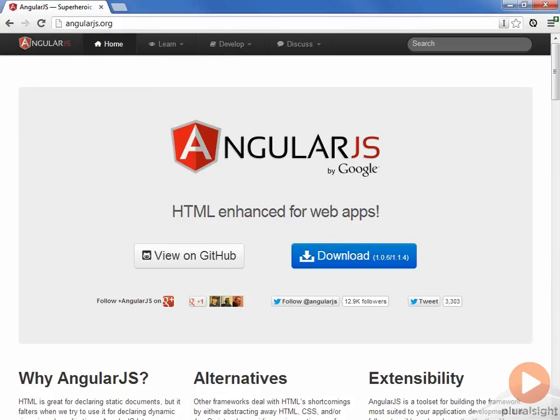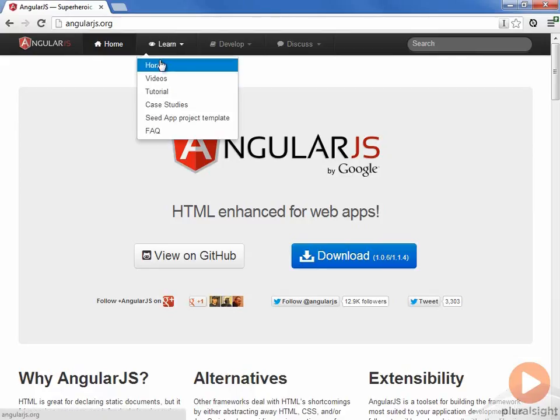Now, one of the last things I want to do is take a quick look at Angular's official site. You can see it right here in my browser, and there's actually a lot of content on there. On the home page, there's a lot of introductory text about it. There's this Learn section which has links to videos and tutorials and case studies, and a link to the seed project template, which we will cover later on.